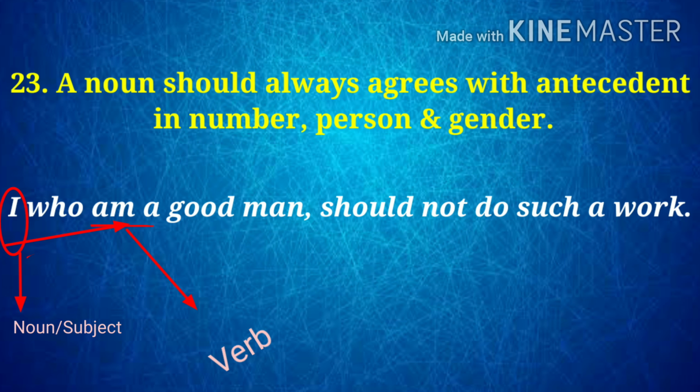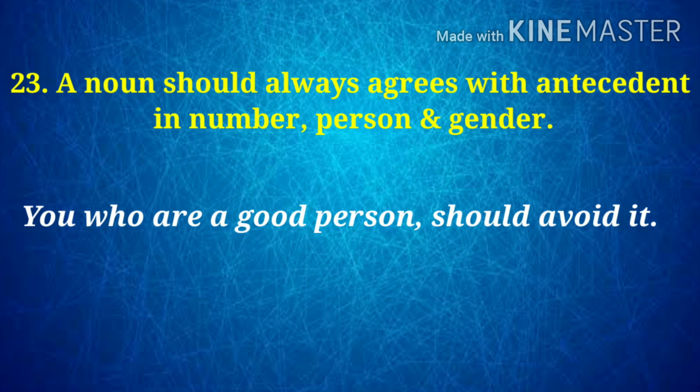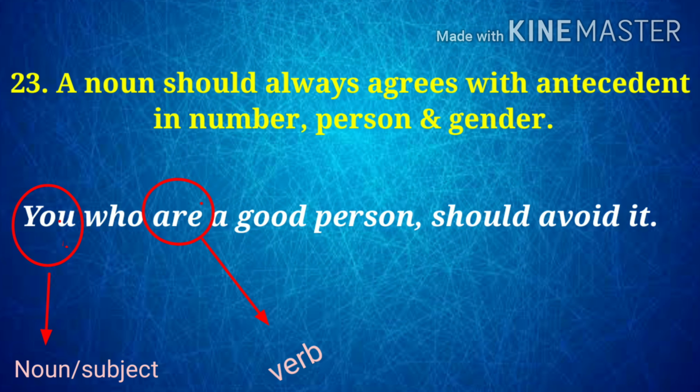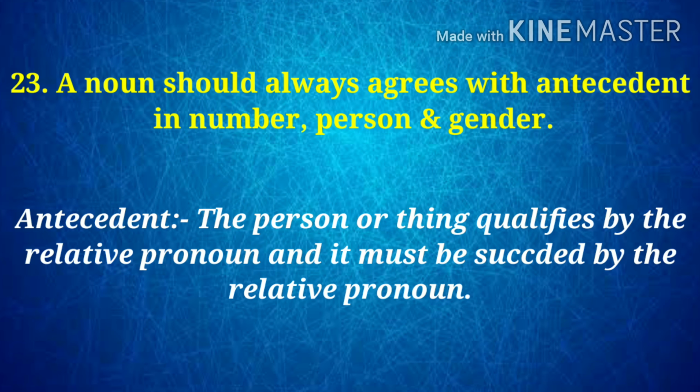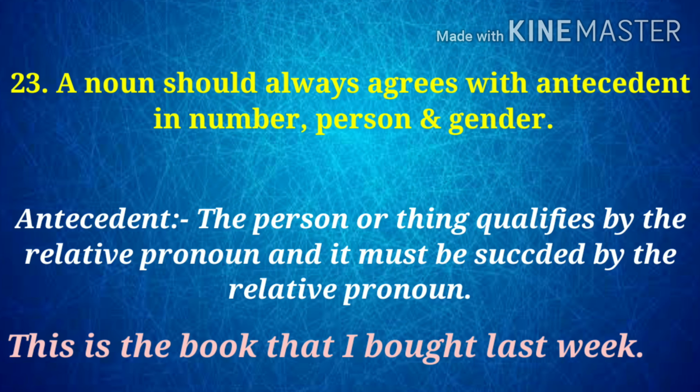In the number 1 example, I is the subject or noun and am is the verb which agrees with I. In the number 2 example, you is the subject or noun and it must agree with the verb, that is are. Now, what is an antecedent? The person or thing qualified by the relative pronoun. It must be followed by the relative pronoun. This is called the antecedent. Example, this is the book that I bought last week.